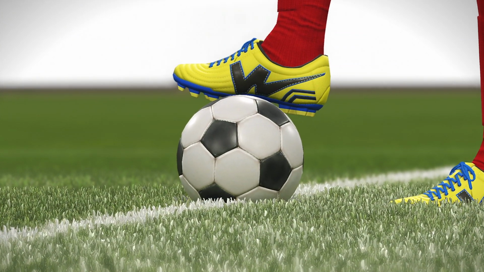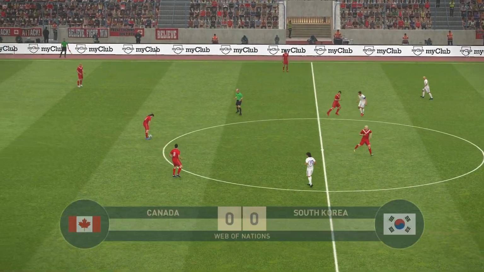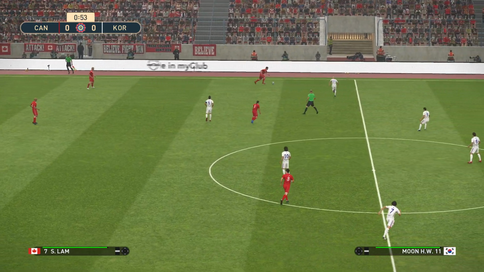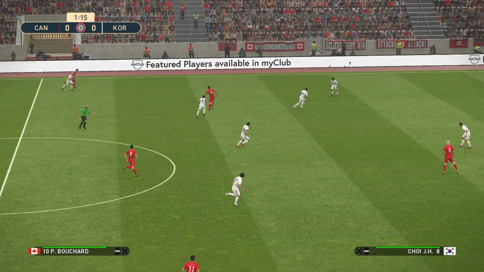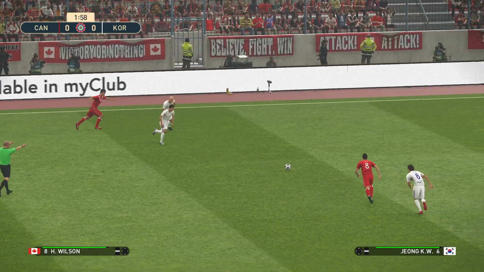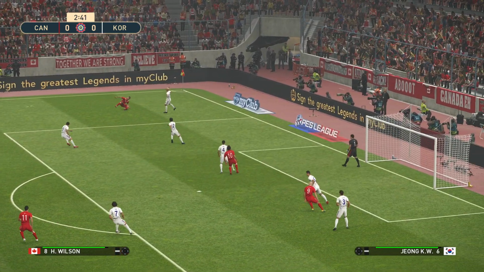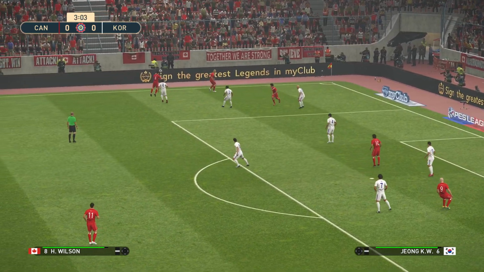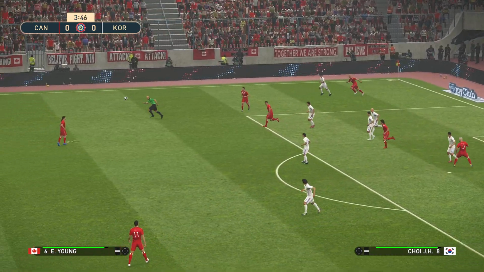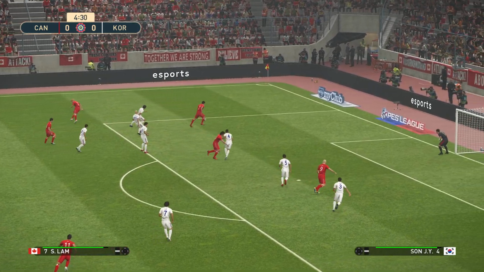We're almost ready for kickoff. And away we go. Canada get us underway. They play from left to right. Canada went into this weekend in 10th place on 21 points. They've had a dreadful time of it recently. They haven't won in 5 games. They were up there amongst the top teams not too long ago. And South Korea are down in 18th place. They were 17th going into this weekend.